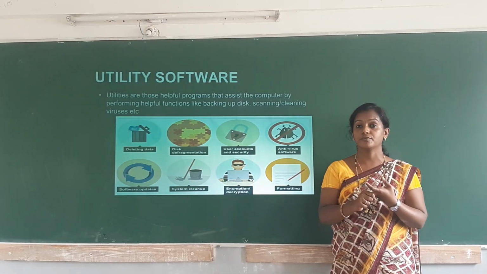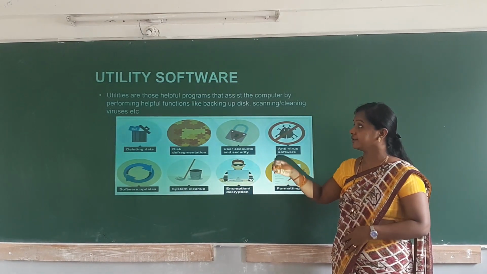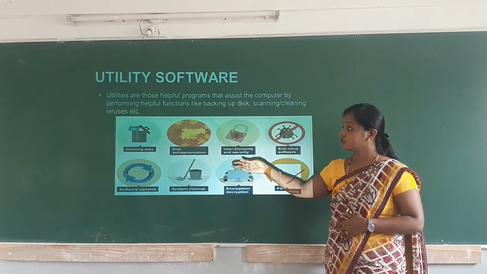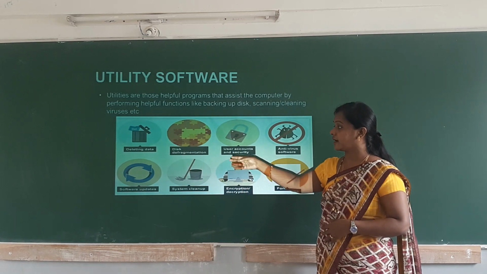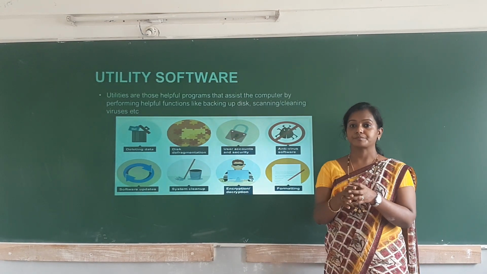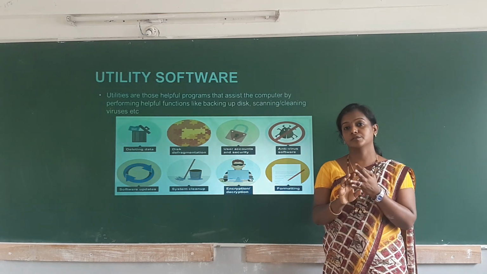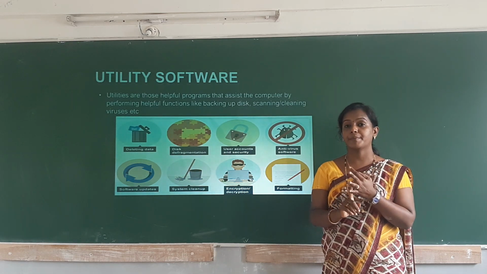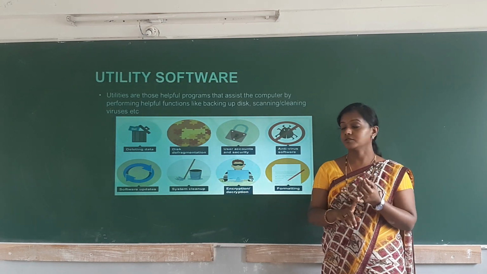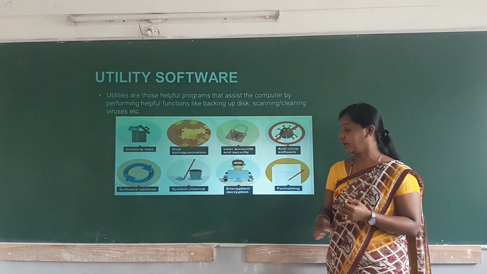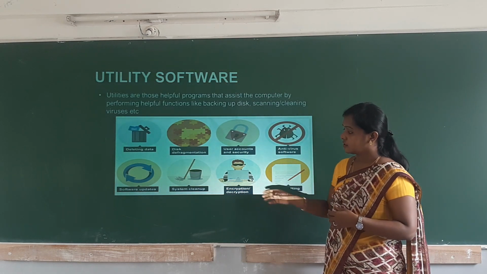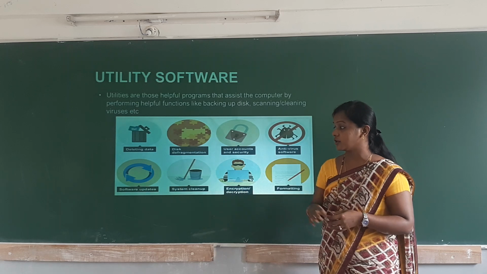The function of utility software is that they are helpful programs, like deleting data, disk defragmentation, user account security. You will have a username and password in order to protect your data. Also antivirus software, encryption, decryption, formatting, system cleanup, system software updates.